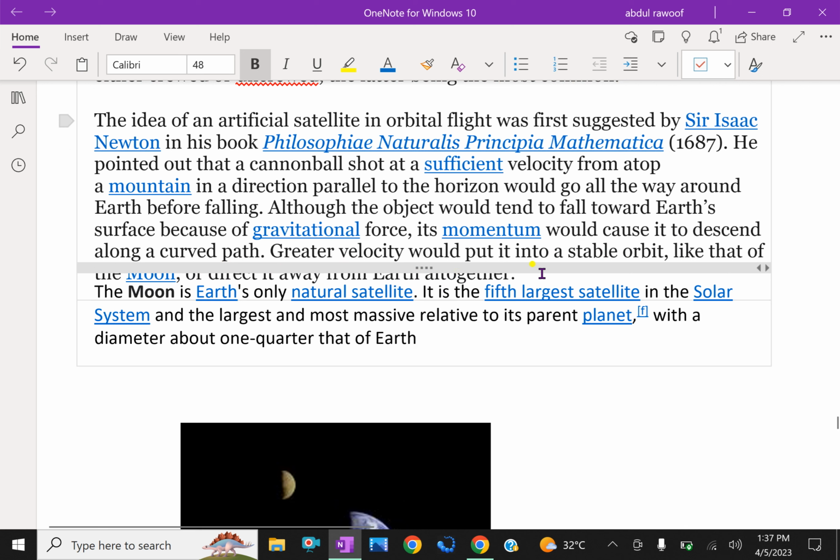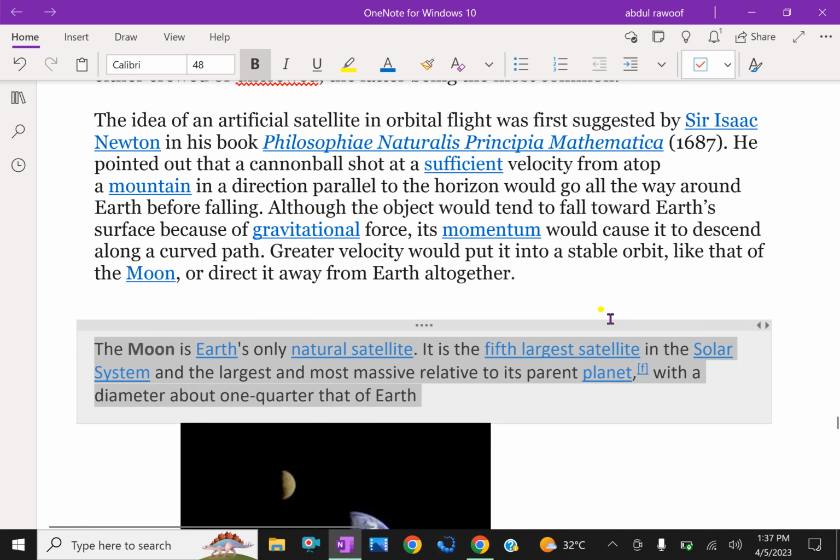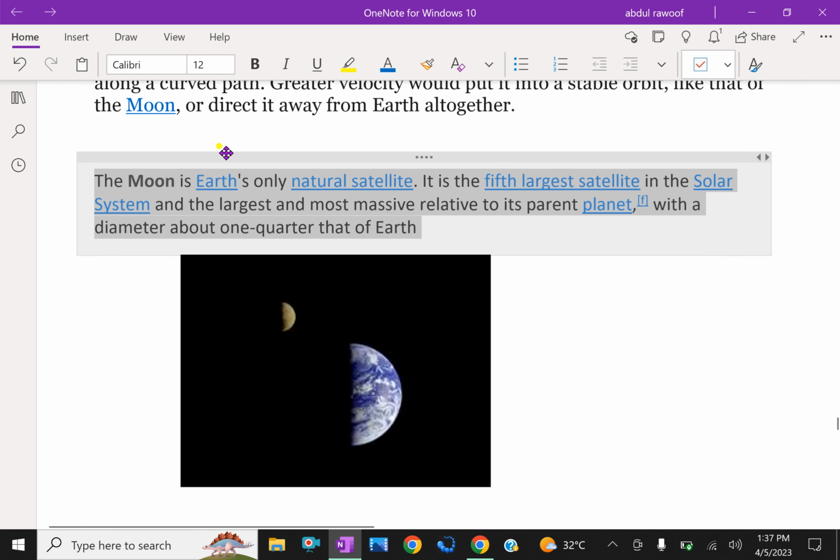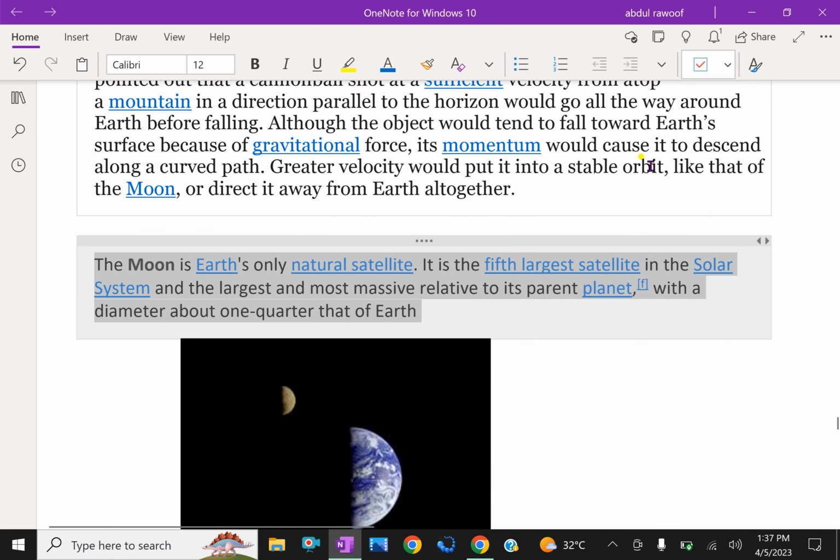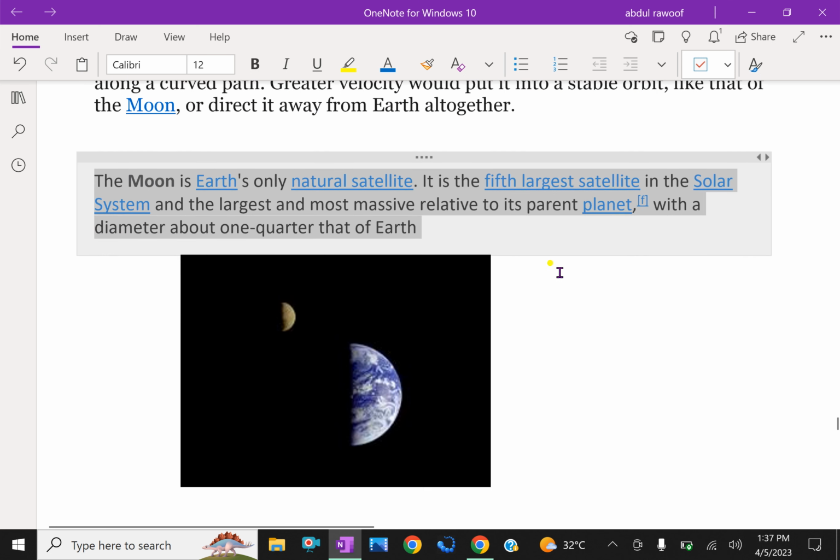Greater velocity would put it into a stable orbit like that of the moon, or direct it away from Earth altogether. That means the moon is always around the Earth in an elliptical orbit.